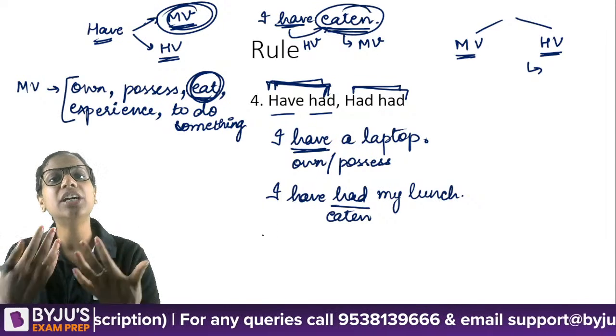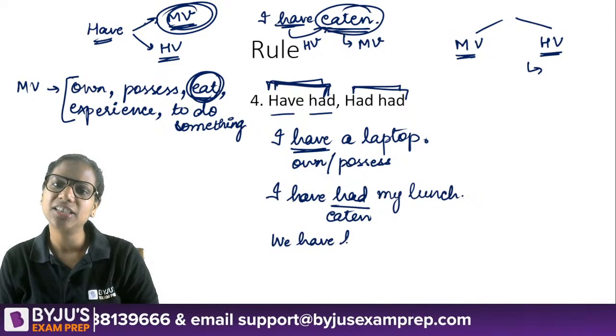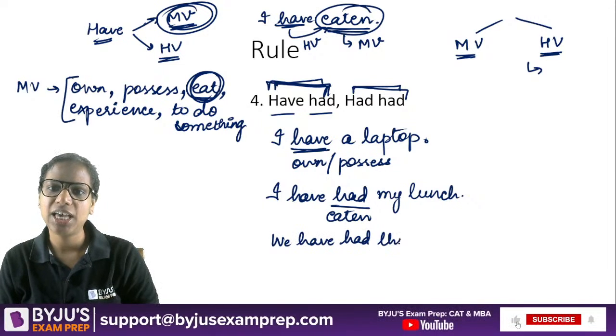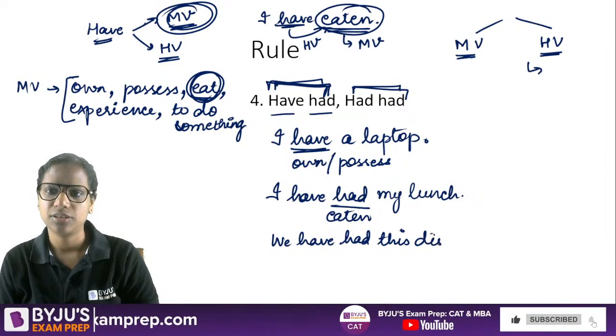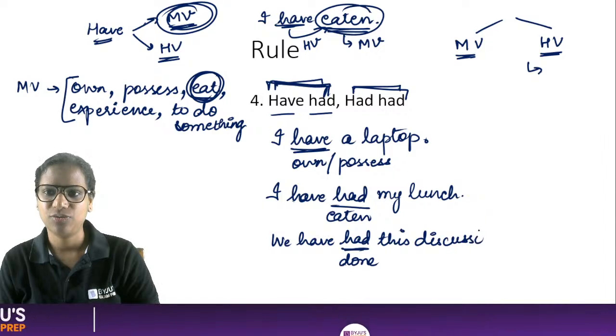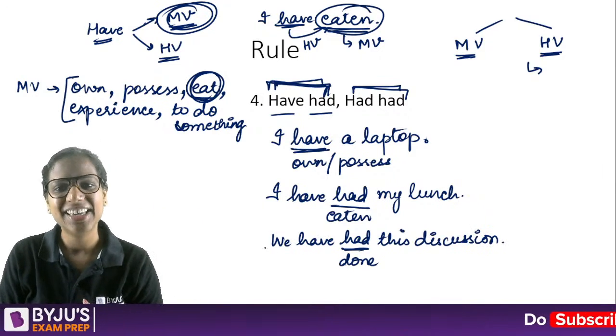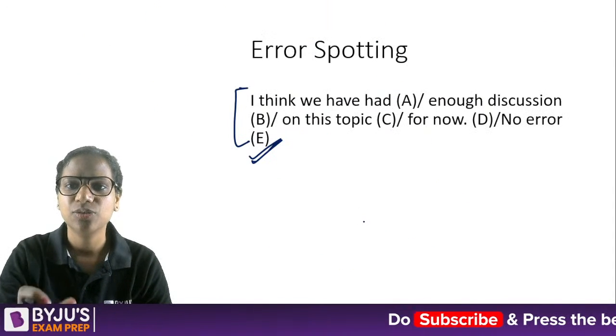Now, similarly, doing a discussion. We have had this discussion. So, we have had here means we have done this discussion. We have had this discussion. Ye baat ho chuki hai, ye discussion ho chuki hai. Right? So, in this sense, we can use it.